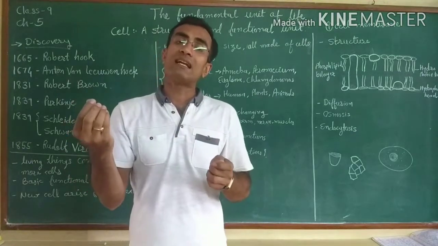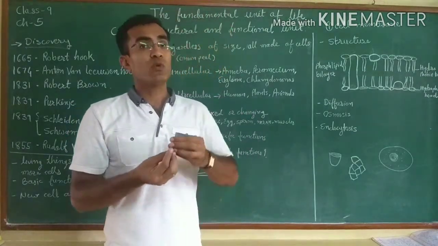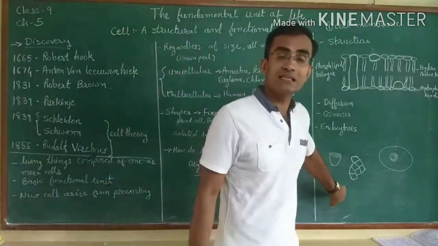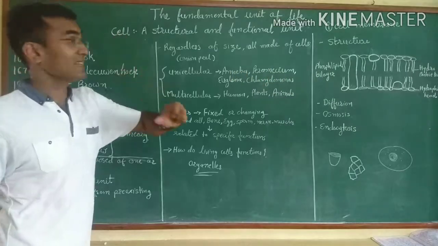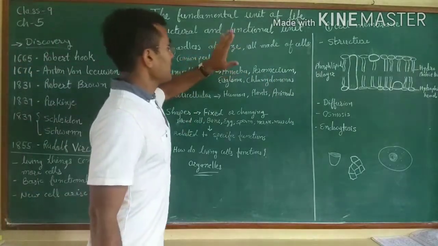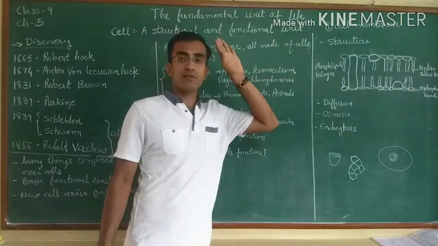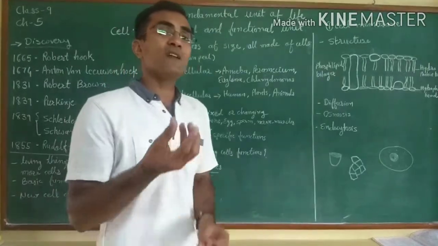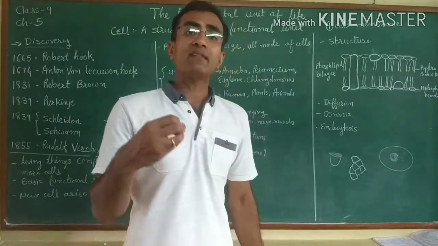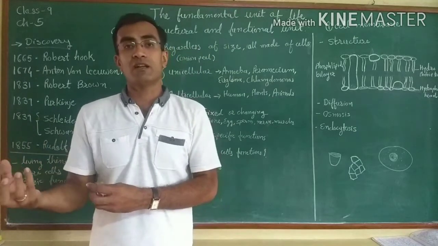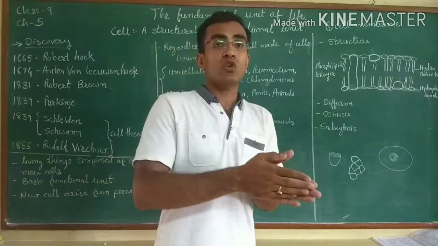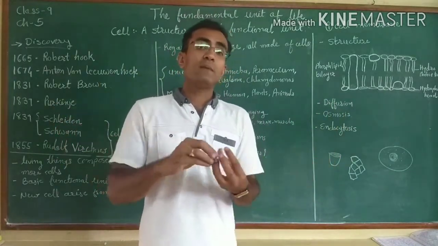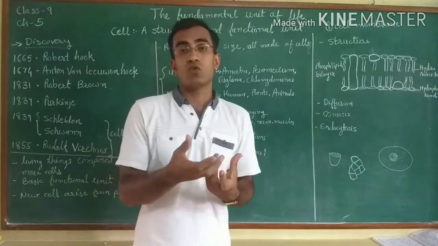If we peel off that layer and look in the microscope, we can observe the structure, the columns, like this. Regardless of size, all living things are made up of cells. For example, take one small onion and one larger onion. If you see them in the microscope, whether they are small or big, they appear the same.